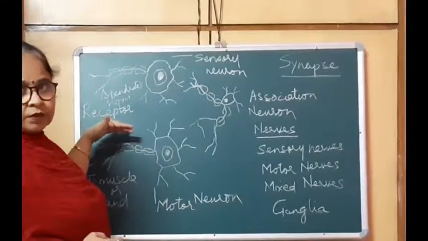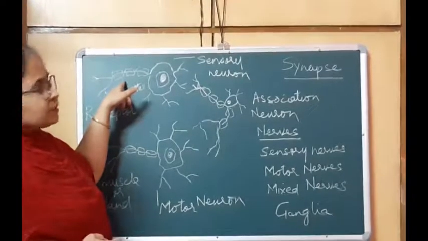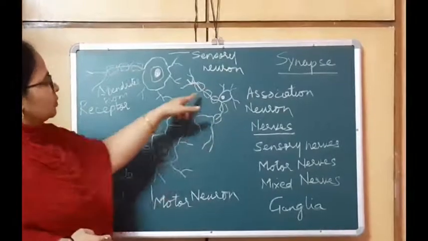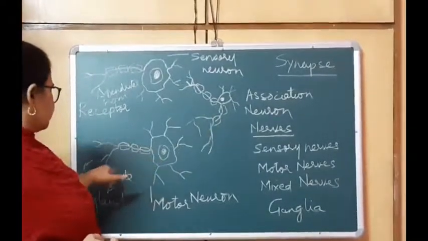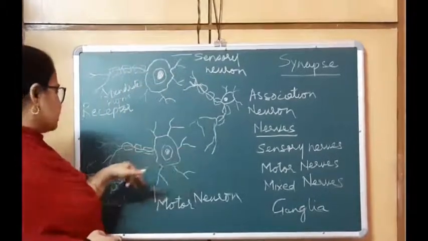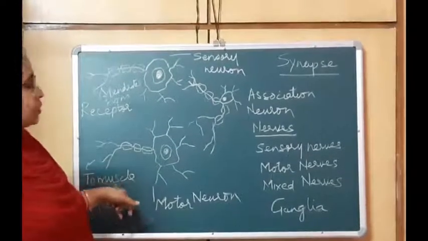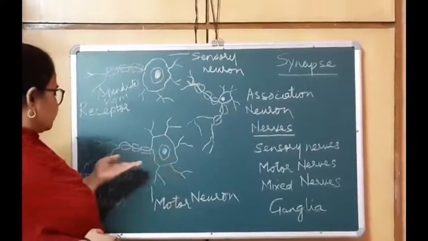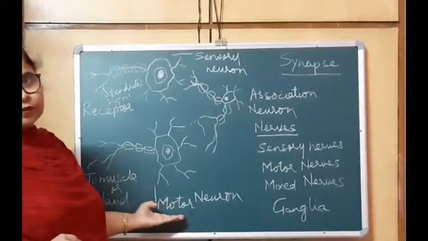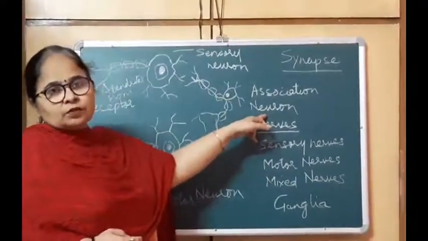The neuron through its dendrite perceives the stimulus and passes it on to another neuron which will take it to the central nervous system, and from there the message comes from the central nervous system to the muscle or gland which will be performing the action. So the neuron which is connected to the organ performing the action is called the motor neuron. And the neurons in between are known as association neurons.